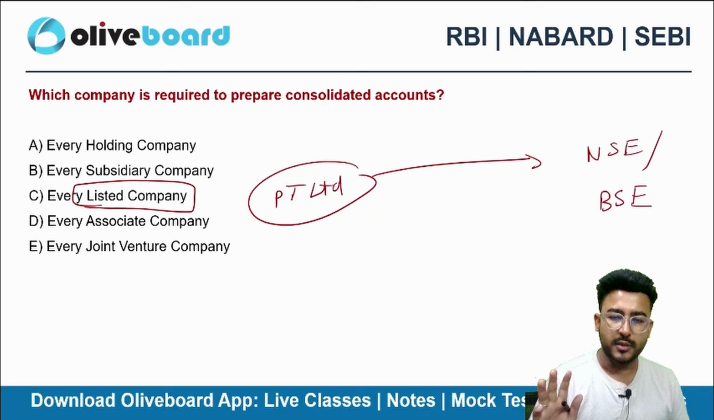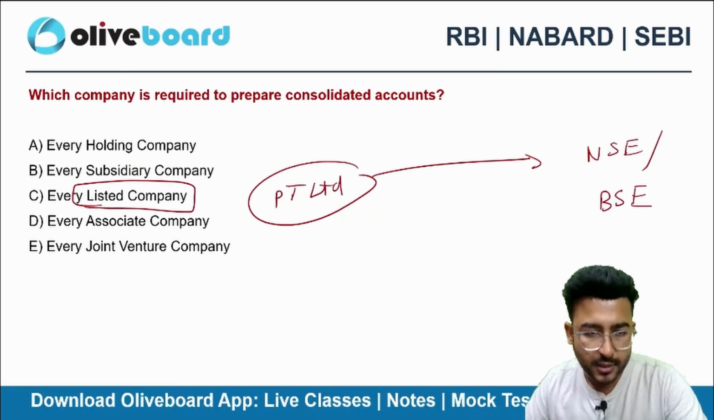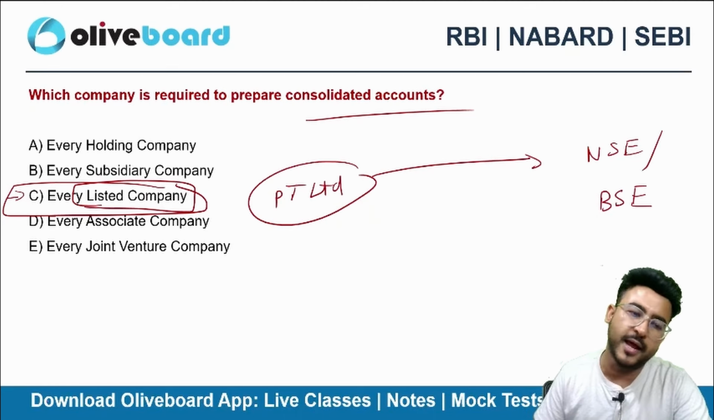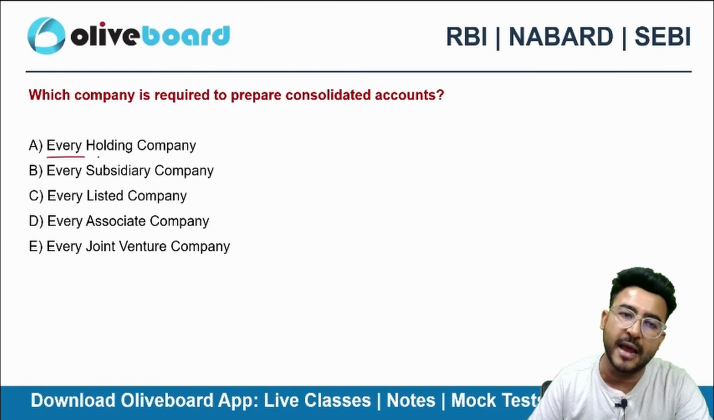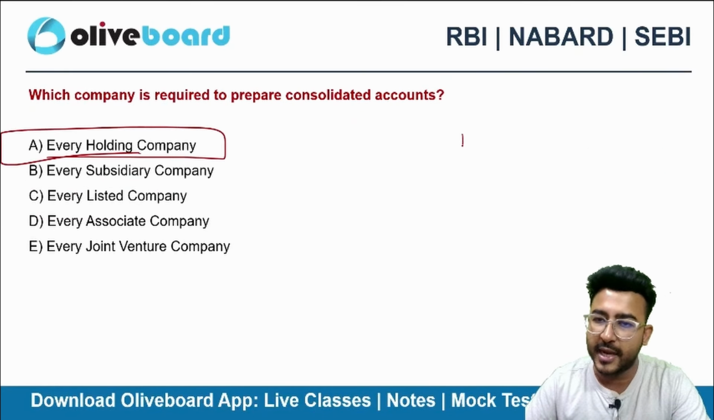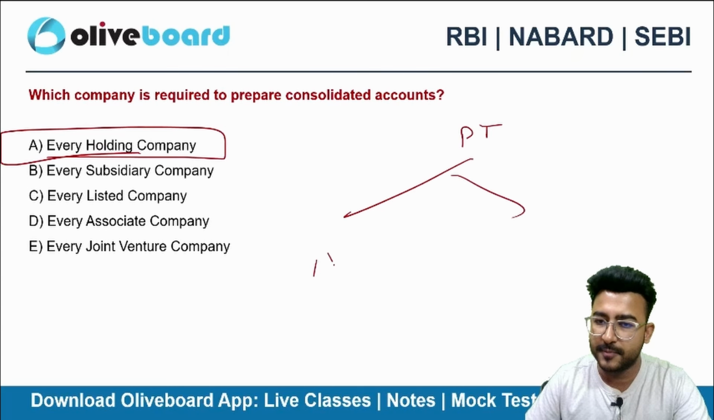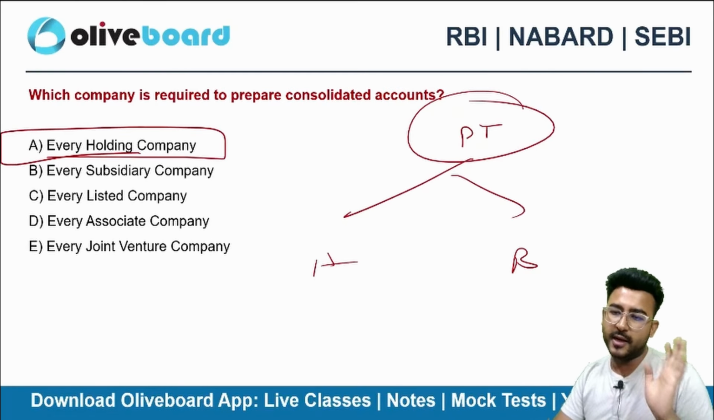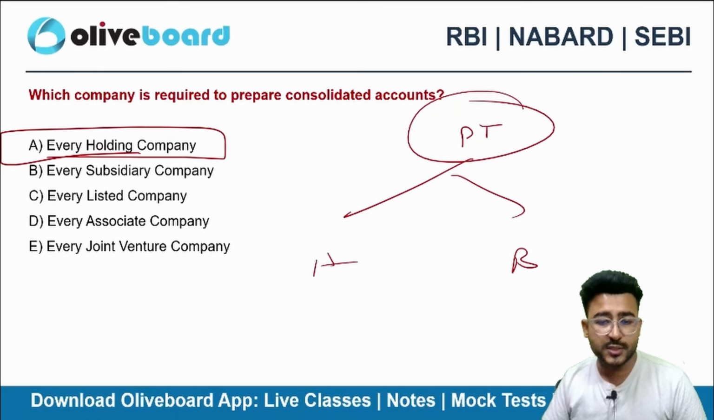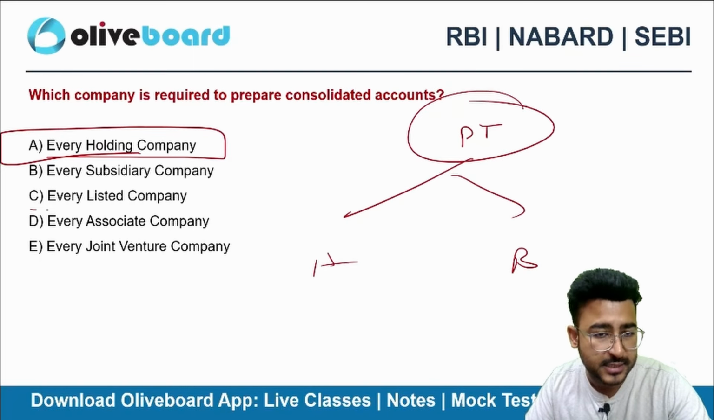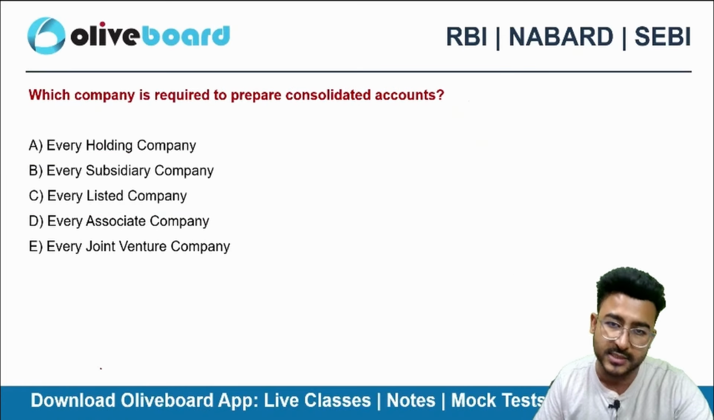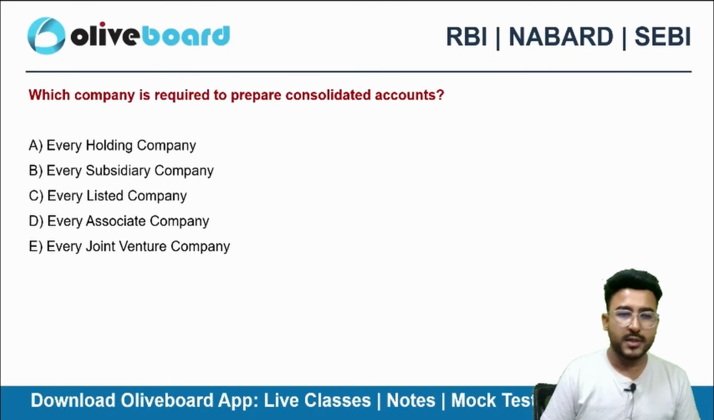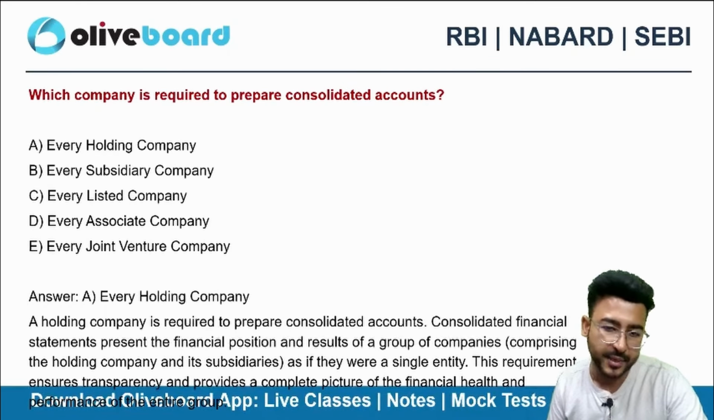So this is a common confusion. You guys can also feel that a listed company has to prepare consolidated accounts. Not everyone has to. If you are a holding company, right? If I'm holding two companies, then I need to prepare the consolidated accounts. Most of the students actually marked listed company in the examination when this question came. So here the correct choice is holding company.